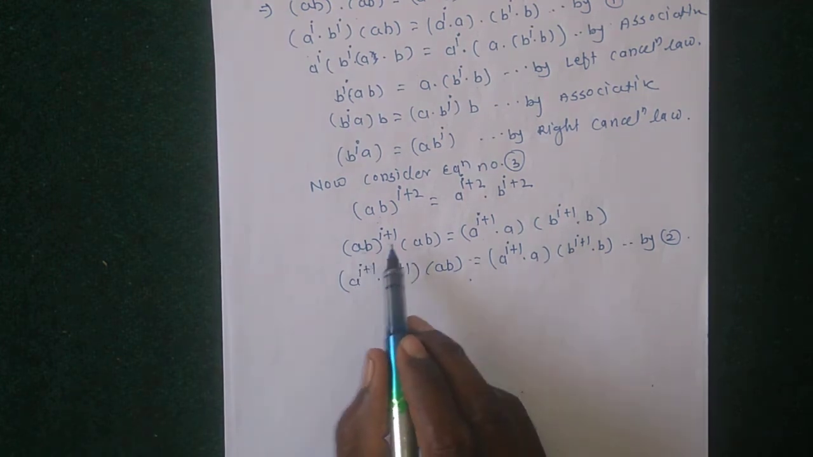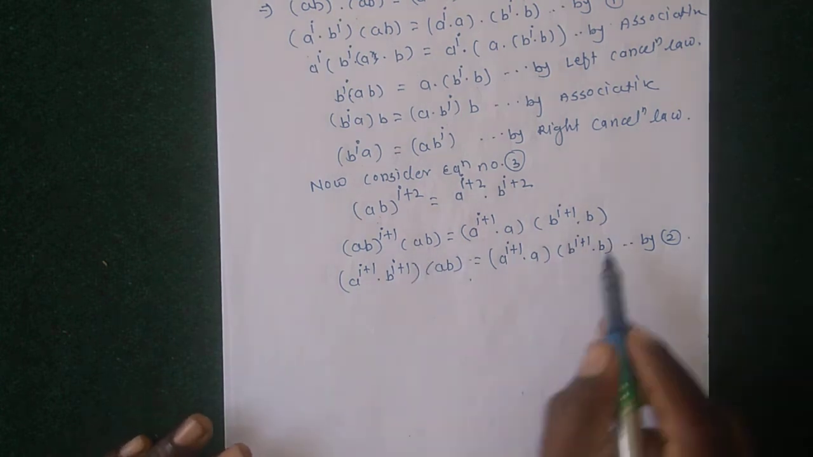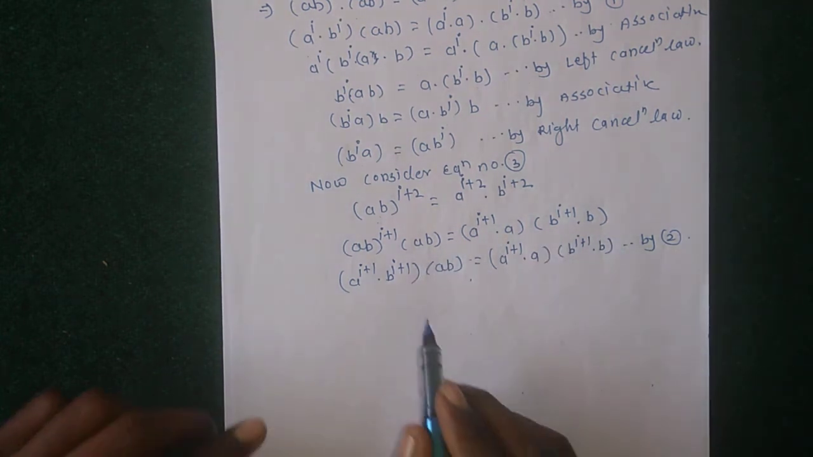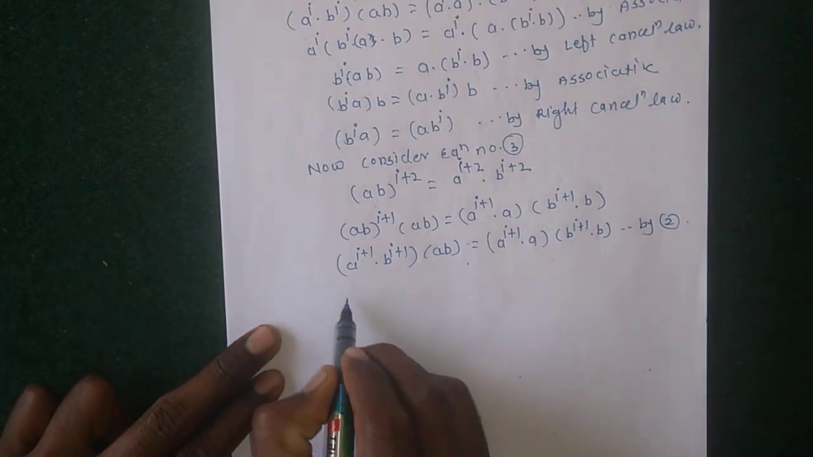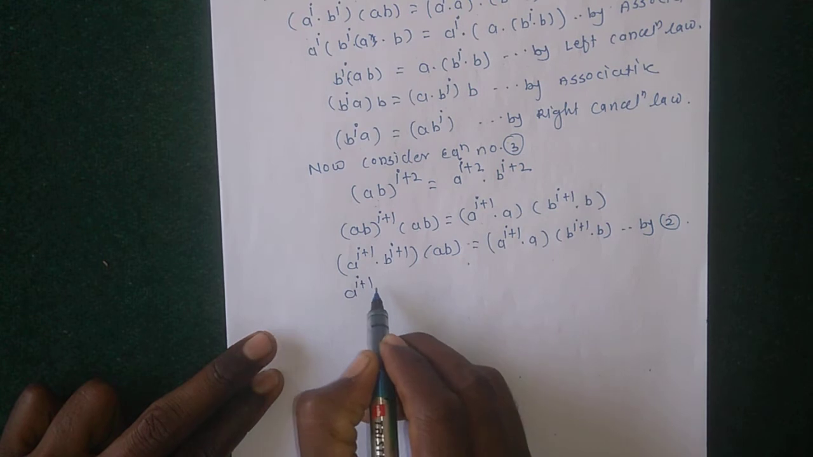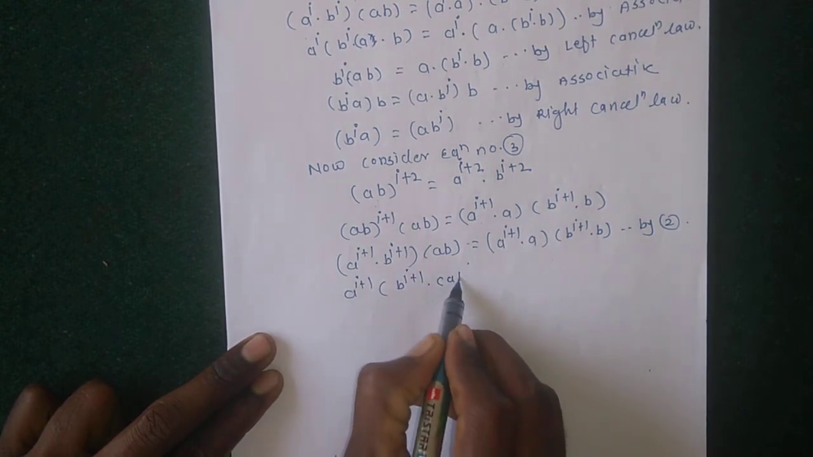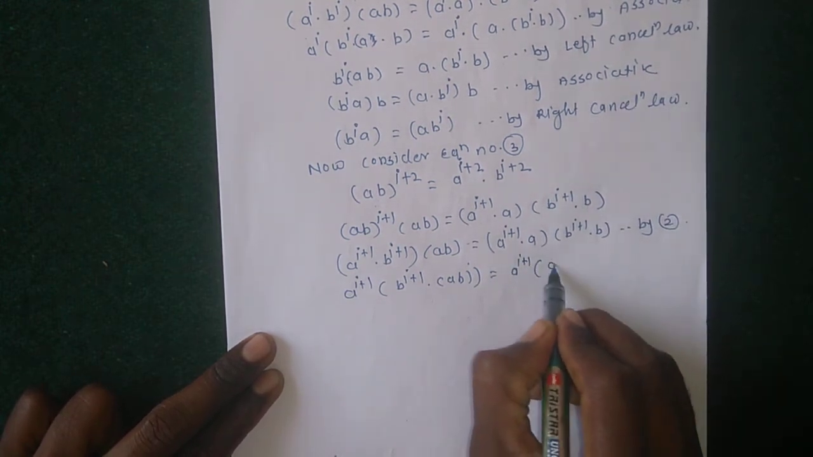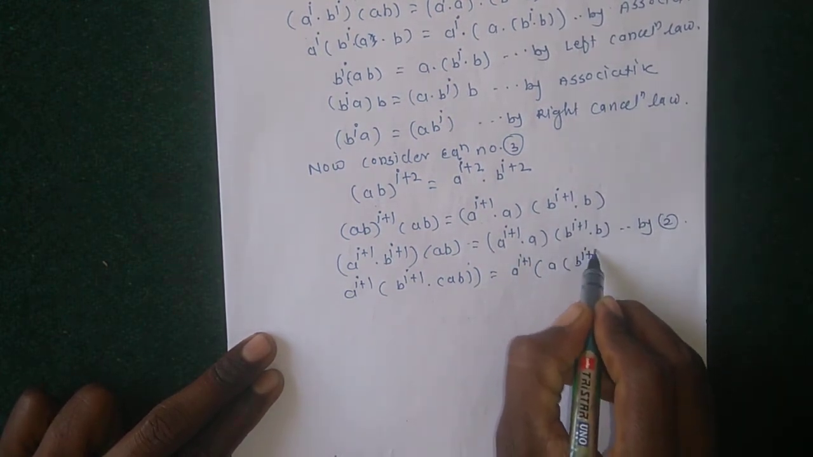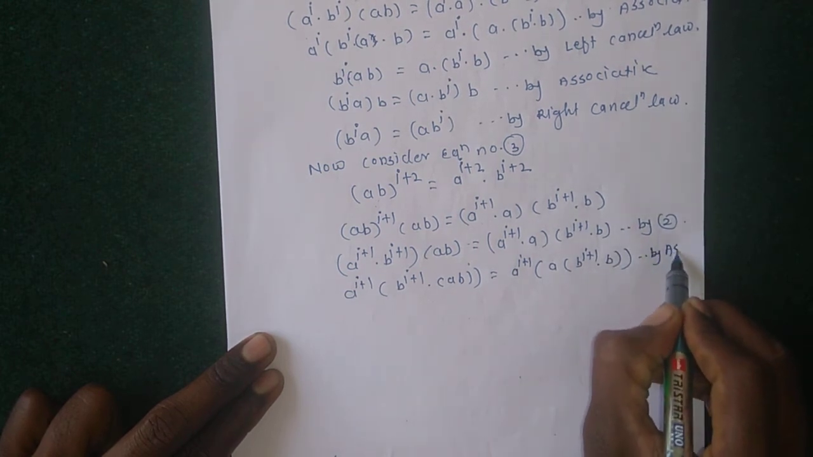Here, putting the value of (ab)^(i+1) equal to a^(i+1) b^(i+1), and the other terms remain as they are written here. By using associativity, a^(i+1) b^(i+1) ab = a^(i+1) a b^(i+1) b, by associativity.